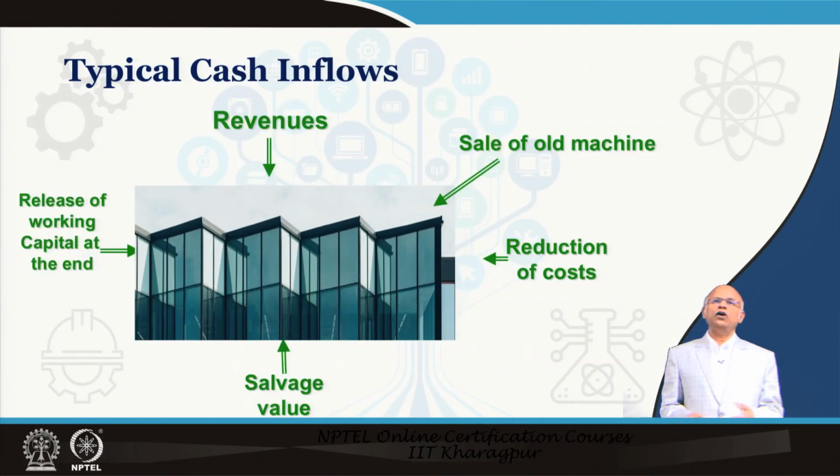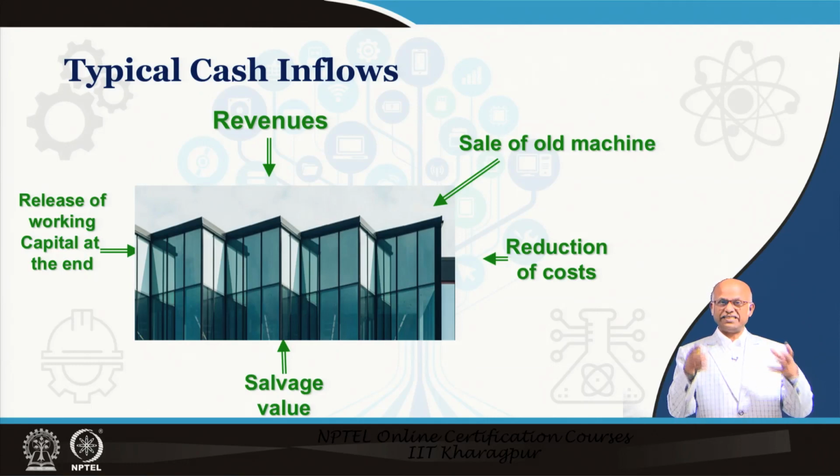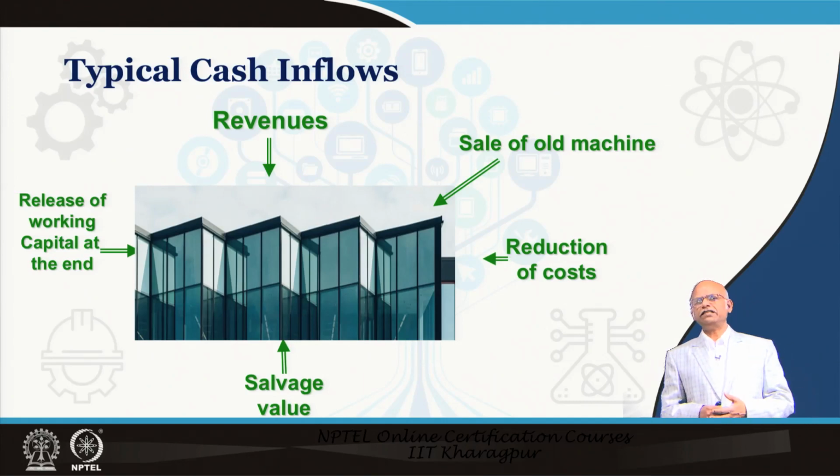These are cash outflows. What are cash inflows? The most important cash inflow is revenue or sales. So, from sales you get money, that is cash inflow. Then you may sell some old machine at times, not always, but sometimes you sell. So, whatever money you get, that is a cash inflow. Then at some point of time, cost reduction becomes cash inflow.